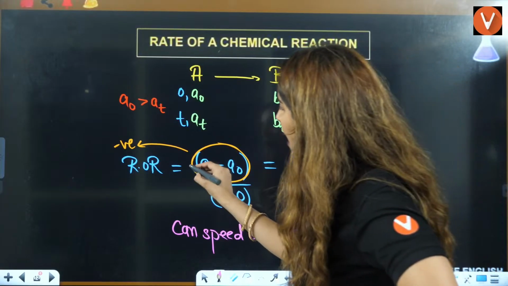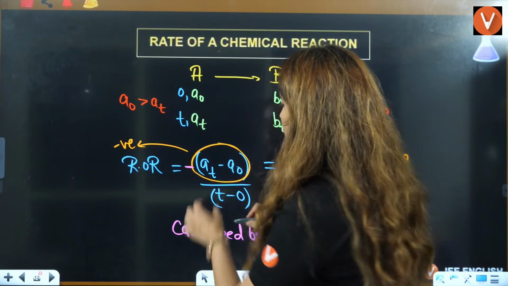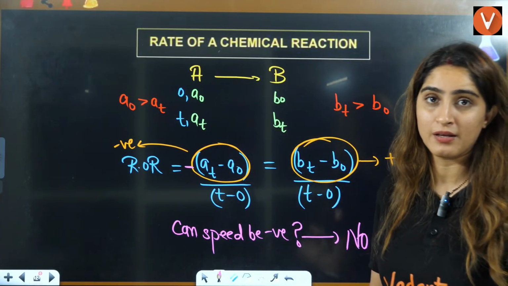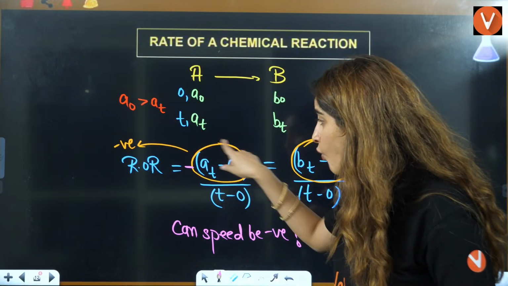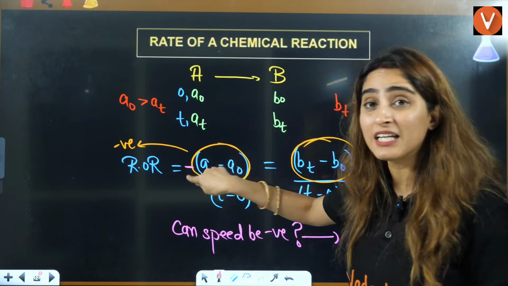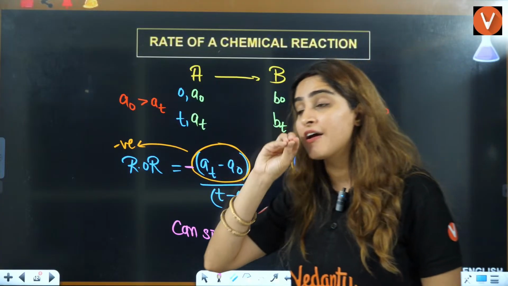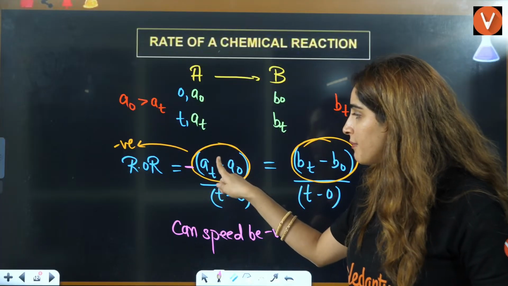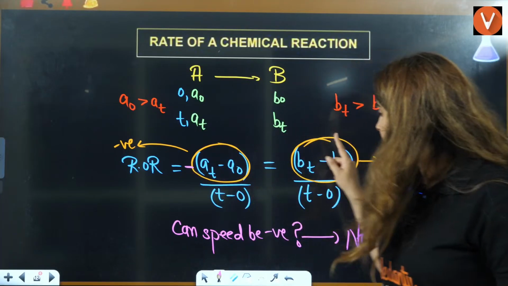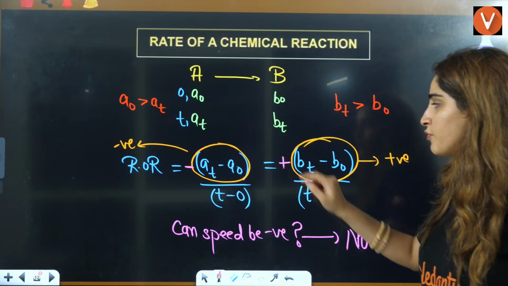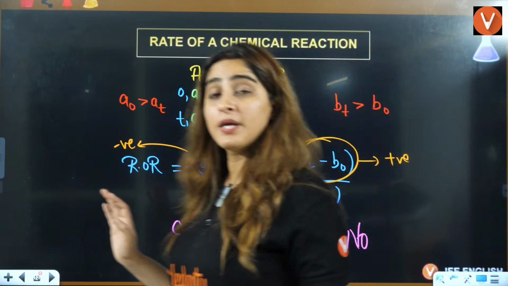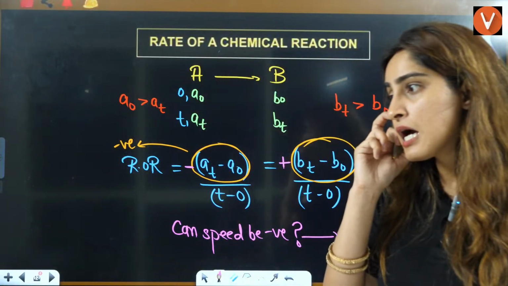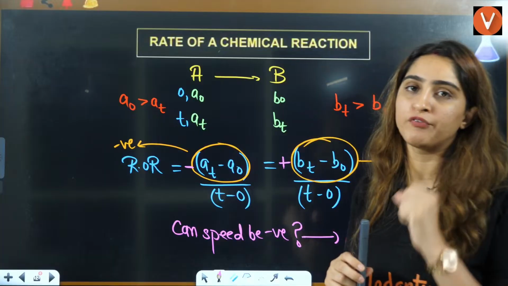That's why we have to add a minus here because this is also minus to make the overall positive, right? If you want to make this overall positive, this negative should be there. So always understand, this whole term is negative, negative will become positive. This is positive, that's why here you have positive only. Because speed can never be negative. Rate of reaction can never be negative, right? Rate of reaction will always be in positive terms.